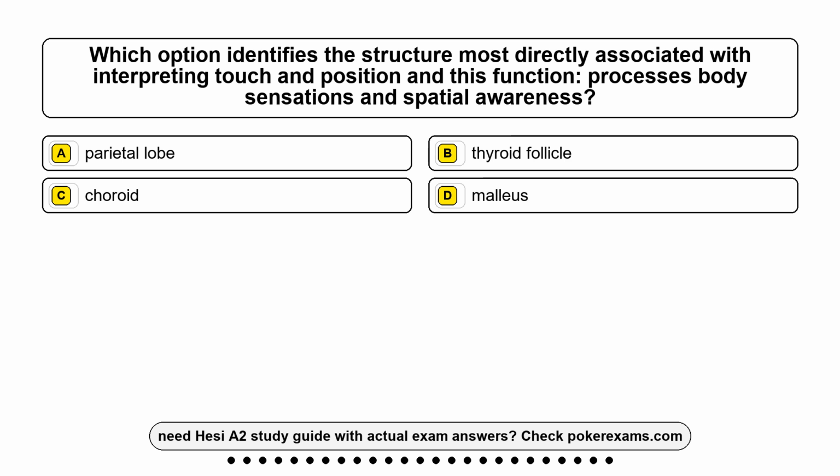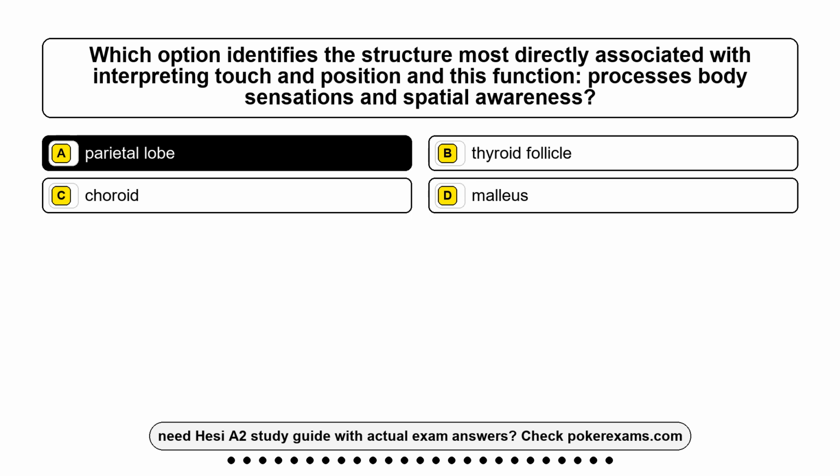Question 15. Which option identifies the structure most directly associated with interpreting touch and position, and this function processes body sensations and spatial awareness? Option A, parietal lobe. Option B, thyroid follicle. Option C, choroid. Option D, malleus. The correct answer is option A, parietal lobe.